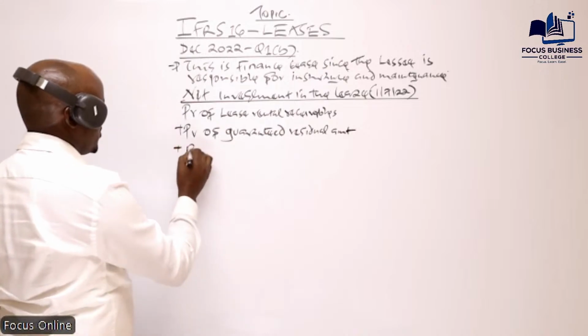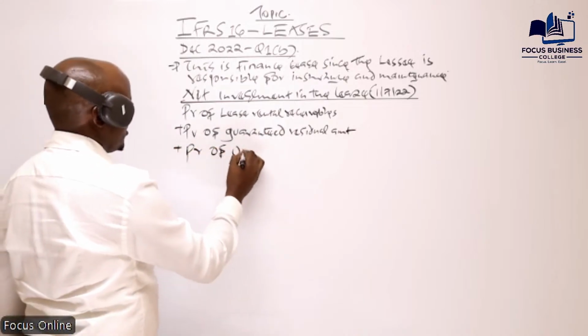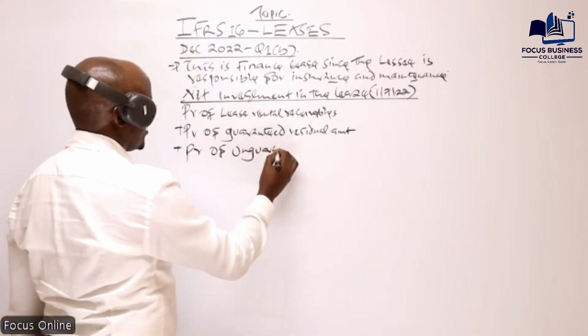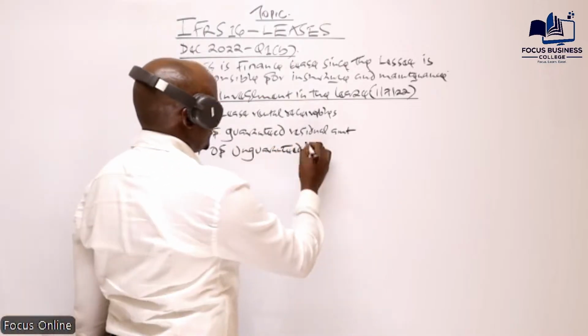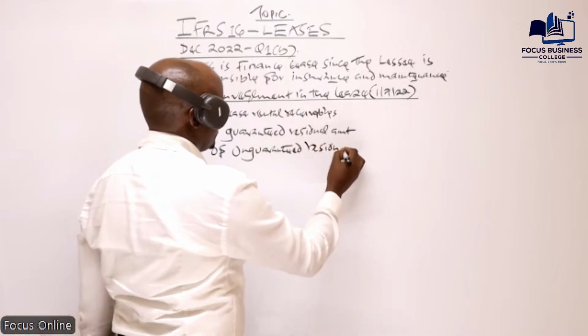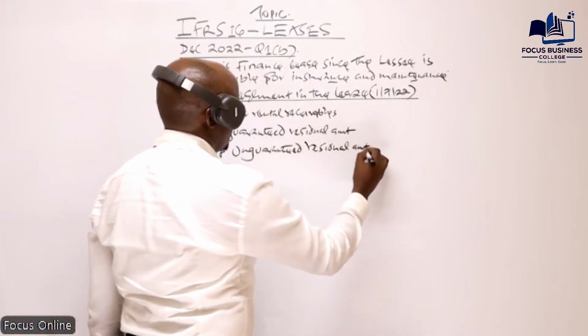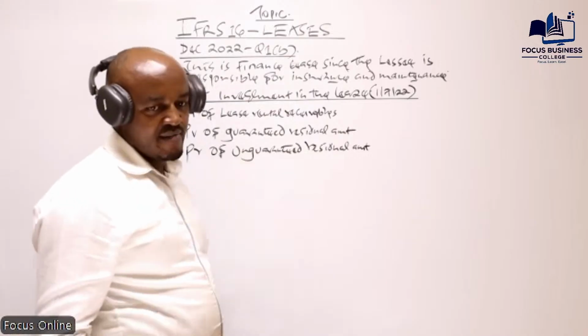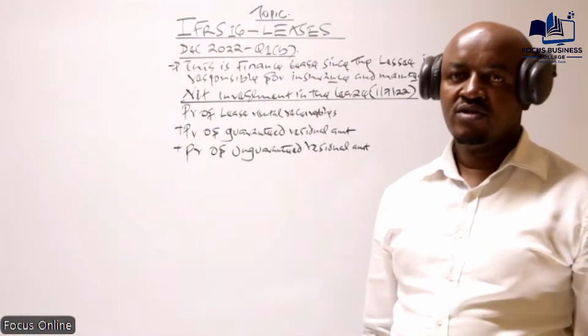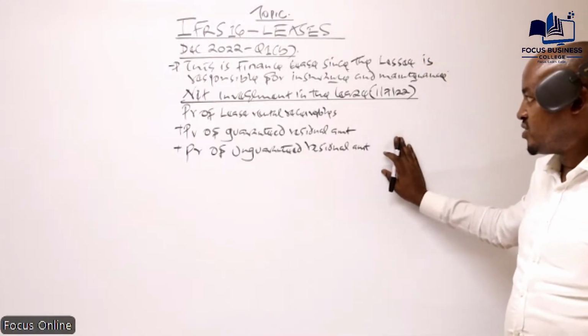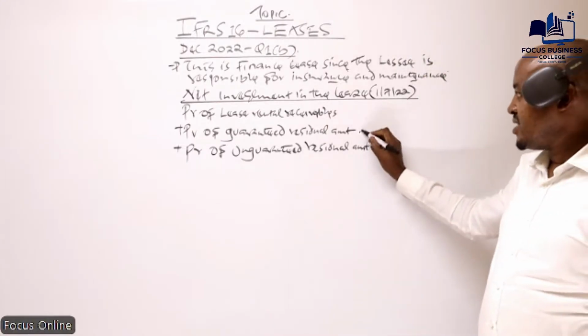To this we also add the present value of the unguaranteed residue amount. I've explained what the guaranteed residue amount is, and what the unguaranteed residue amount is.